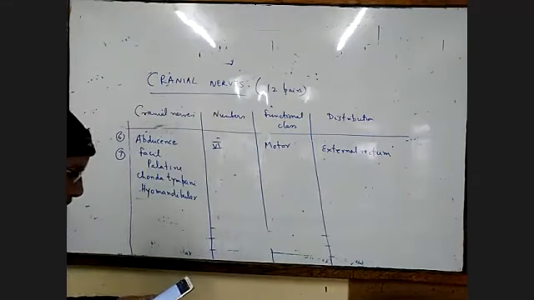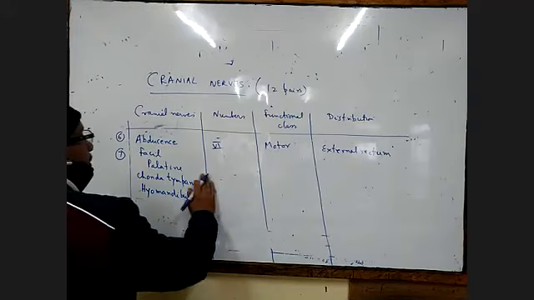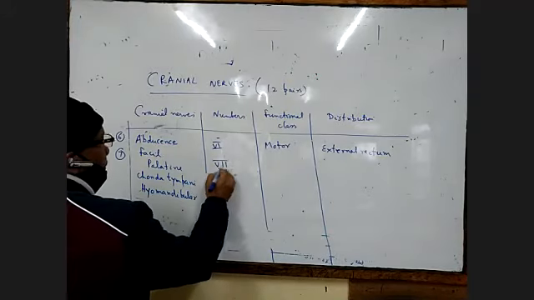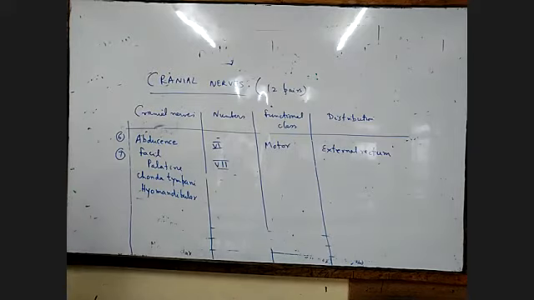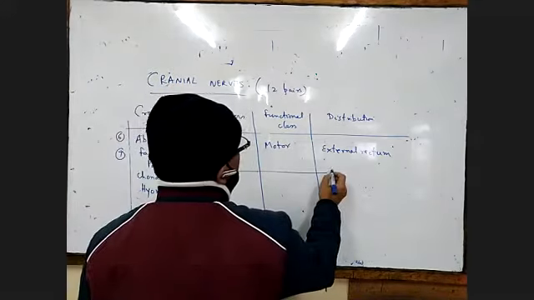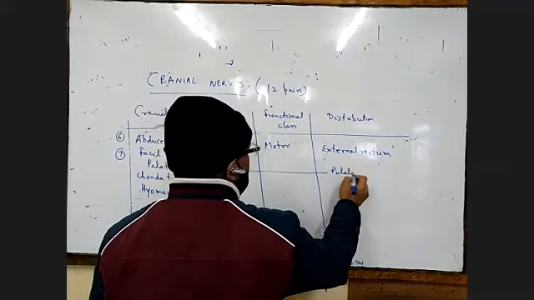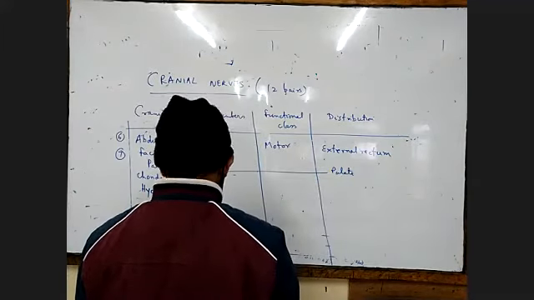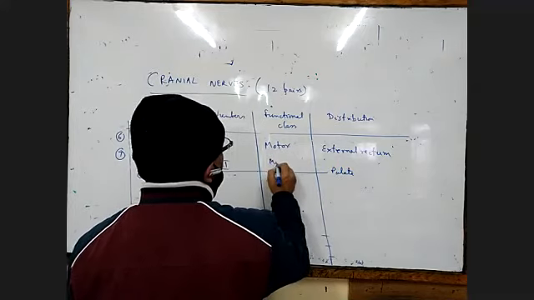So this will be number 7. Facial consists of 3 types of nerves: palatine, chorda tympani, and hyomandibular. The palatine supplies the palate, and it is mixed. Facial is a mixed nerve.